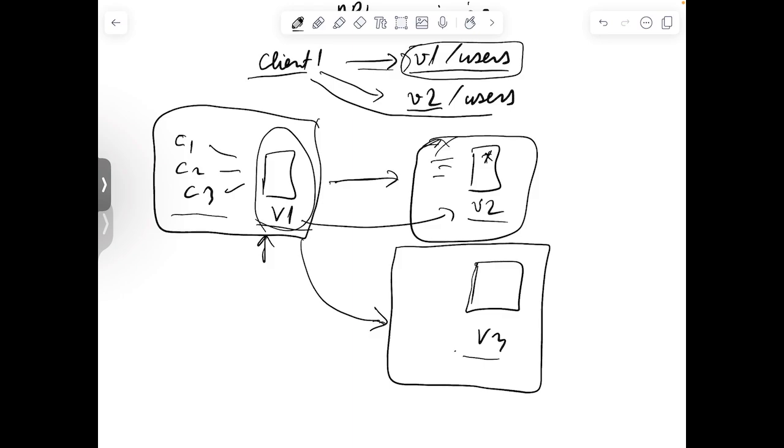So a lot of changes are not backwards compatible, meaning that if you migrate from v1 directly to v3, a lot of things may break, in the sense that you have a lot of missing gaps. So you miss a lot of relevant information to do this migration.